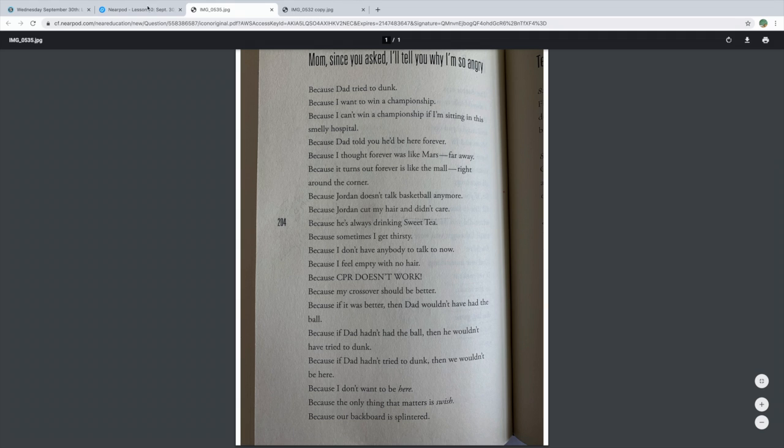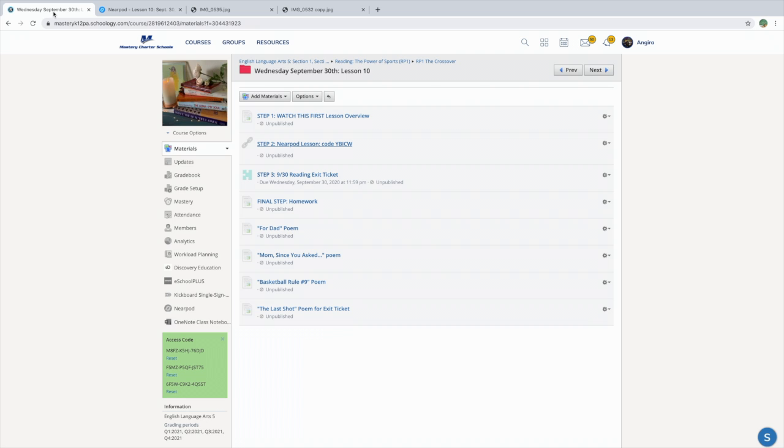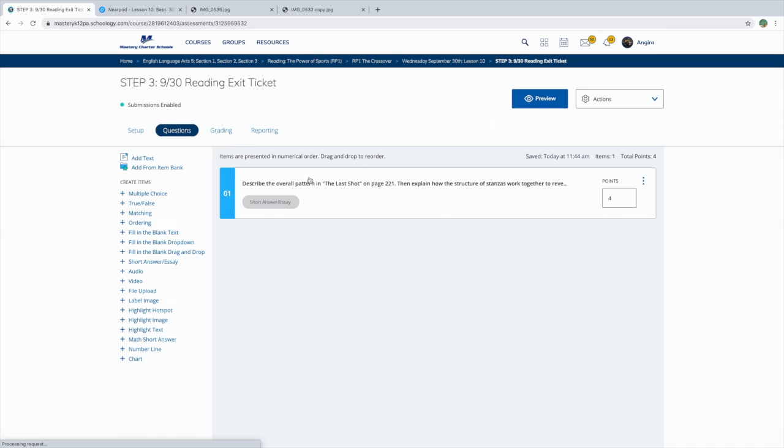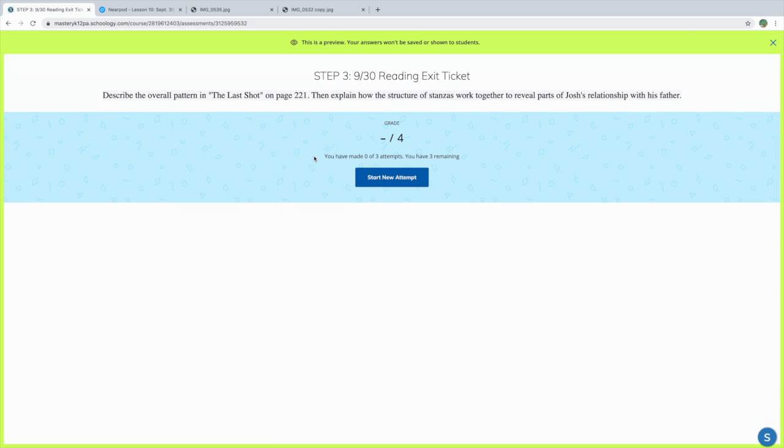Once you're finished with the Nearpod, you're going to return back to Schoology. Do your exit ticket. Make sure you're reading it closely. The directions are very important. You're going to describe the overall pattern in the last shot. Notice it's the overall pattern, not the overall structure. So how is this poem set up? Then explain how the structure of the stanzas work together to reveal parts of Josh's relationship with his father.